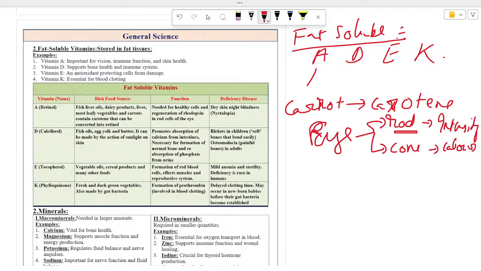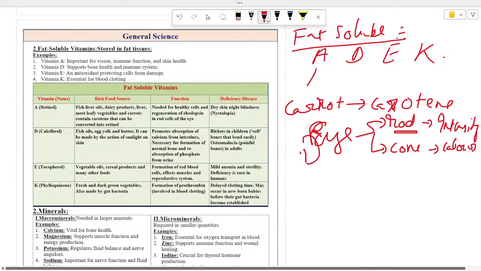Okay, so its deficiency causes dry skin and night blindness. Okay, night blindness disease, which is also known as nyctophobia. Next is vitamin D, calciferol. So its rich sources are fish oil, egg yolk, butter. It can also be made by sunlight. Okay, so generally vitamin D is also known as the sunlight vitamin.